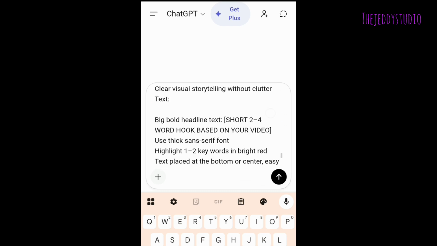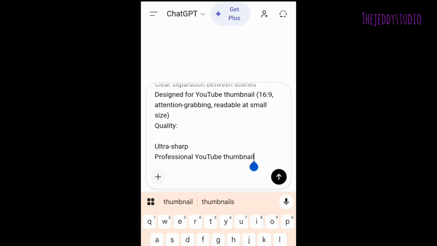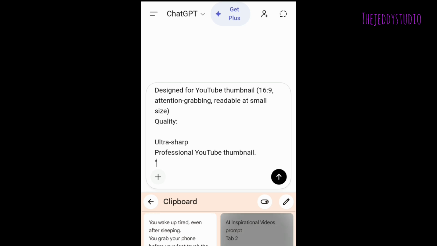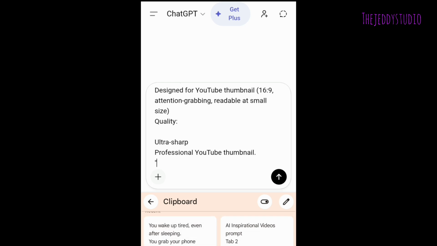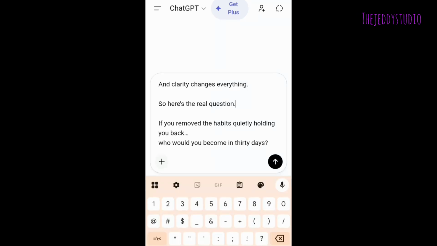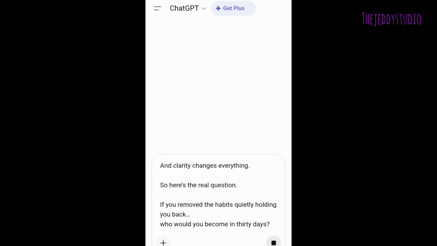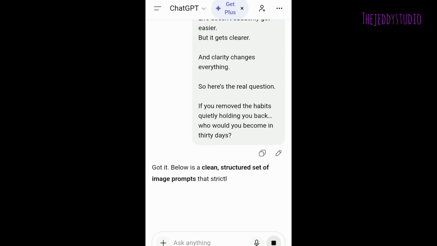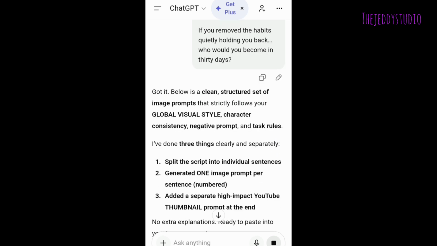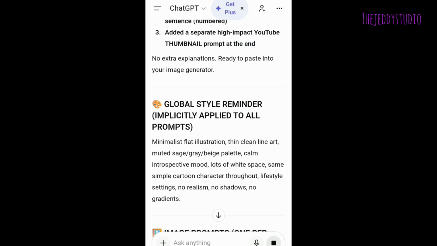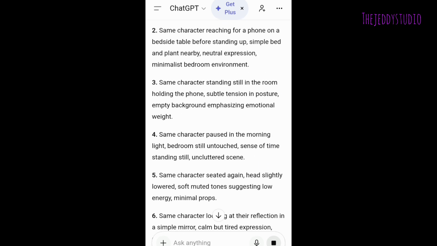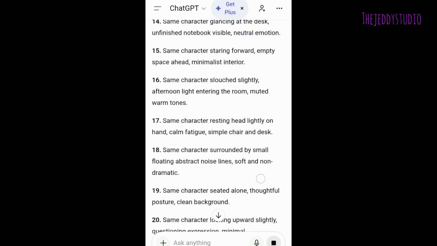After pasting in the second prompt, you will just need to paste in your script under that quote. Paste in your script and then close the quote at the end of the script and click on send, and ChatGPT will go ahead and create your image generation prompts. The second prompt is asking for image prompts, 1 per scene. These are the prompts.